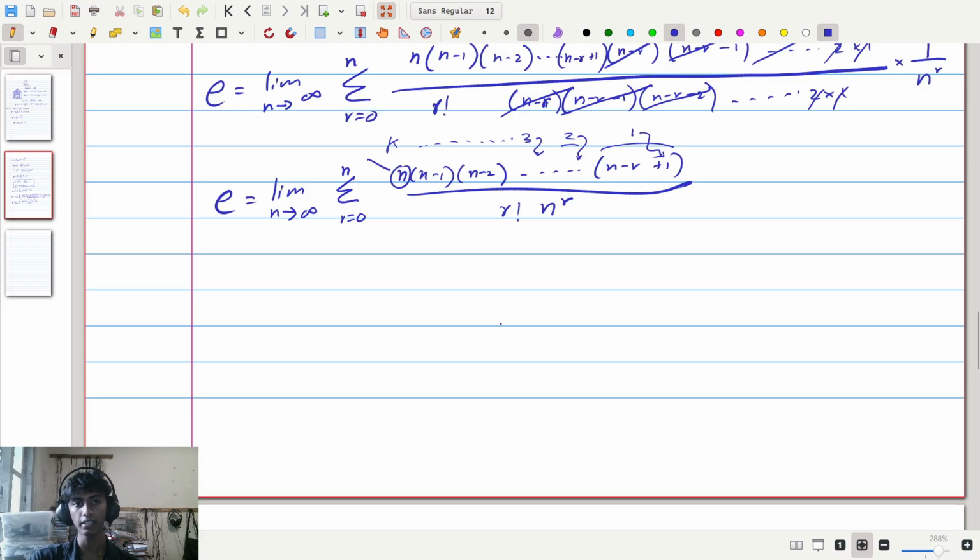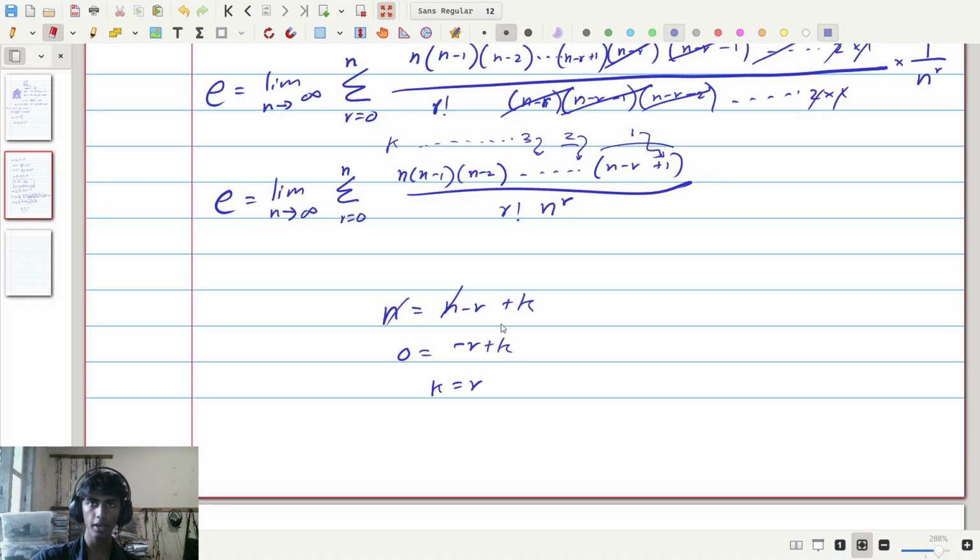But we can see the kth term is n. So that must mean that n is equal to n minus r plus k. Subtracting an n from both sides, we say that 0 is equal to negative r plus k, meaning that k is equal to r. So, how many terms are there on the numerator? There are exactly r terms on the numerator.